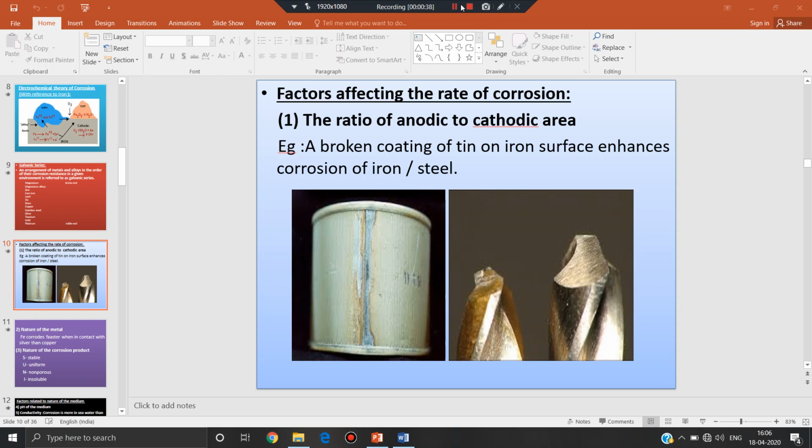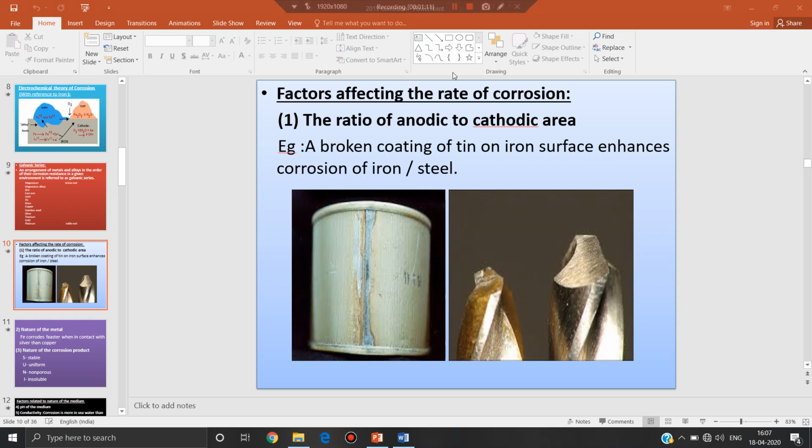One is pH, then temperature, and third one is conductance of the medium. So we'll see the factors based on metal. First one is the ratio of anodic to cathodic area. If this ratio is very small, rate of corrosion is very high. If this ratio is very small, anodic to cathodic area, rate of corrosion will be very high.